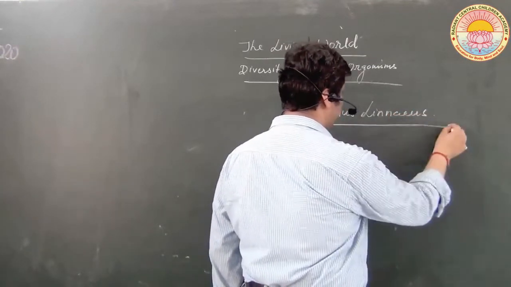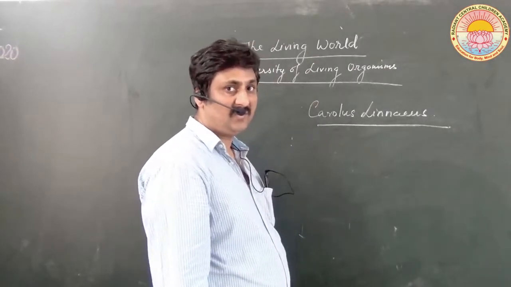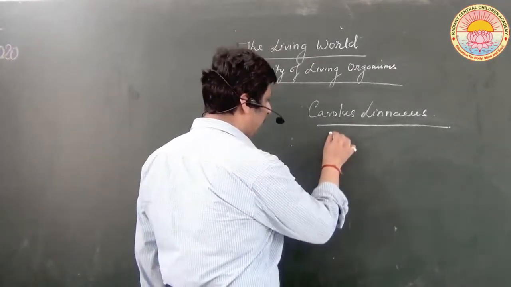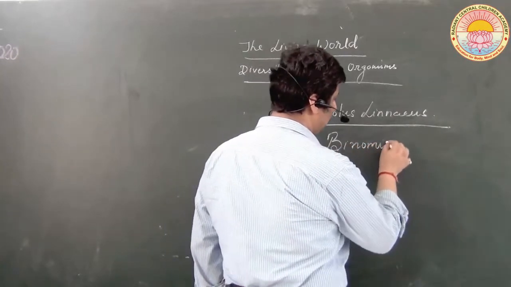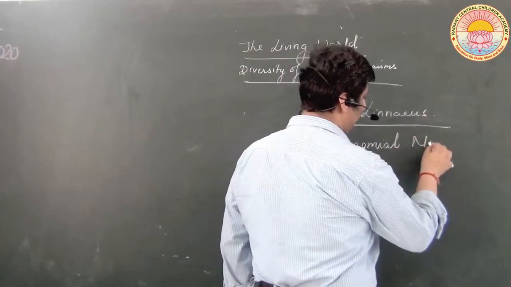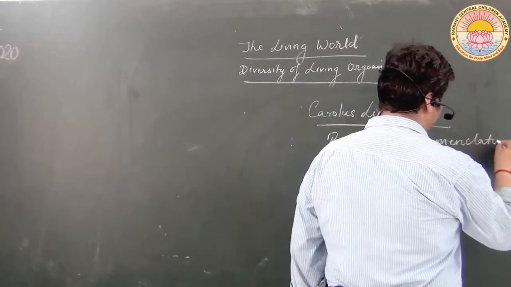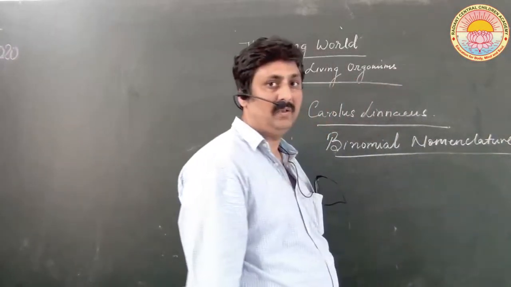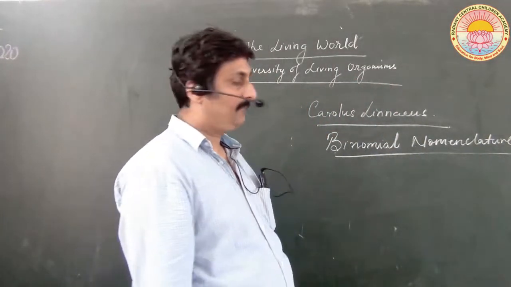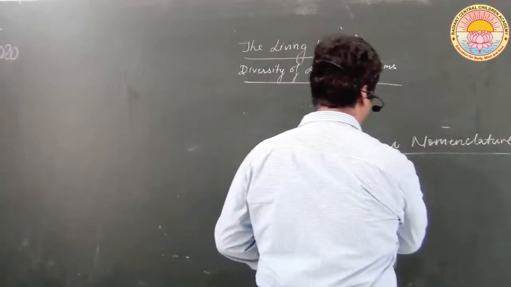He is the person responsible for devising scientific names, and this method is called binomial nomenclature. Now let us understand the rules of binomial nomenclature first of all.